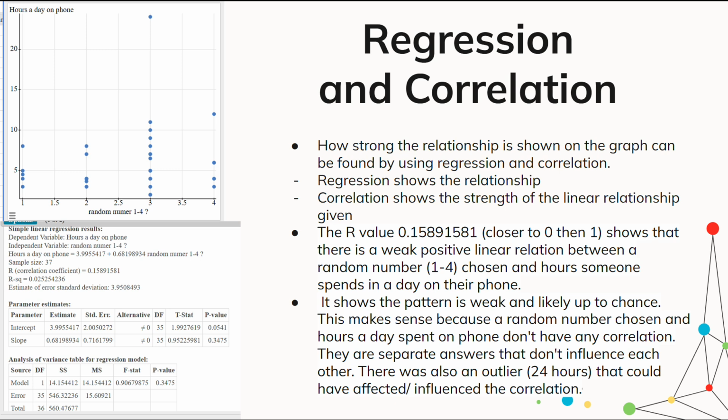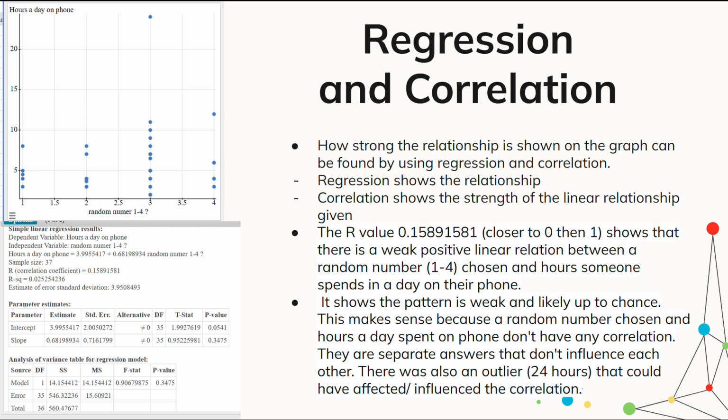If I try to put in a line, it wasn't found. Based on the data, the line would have been at an odd point because the data is very different, just kind of going vertically rather than diagonally. So it shows that the pattern is weak and likely up to chance. This makes sense because a random number chosen and hours a day spent on the phone don't have any correlation. They are two very separate things. They don't influence each other at all.